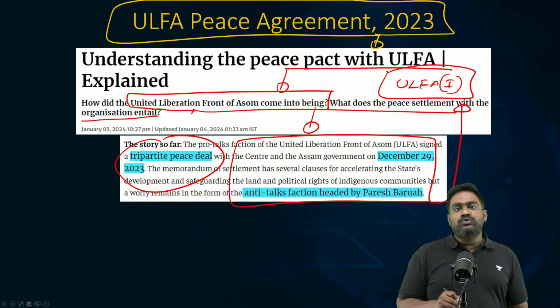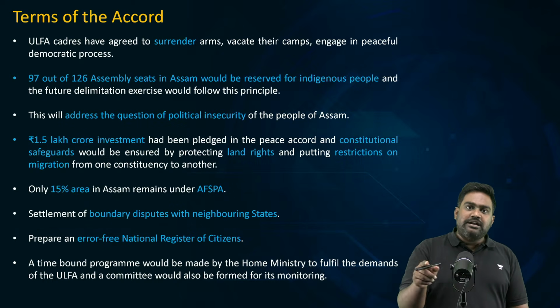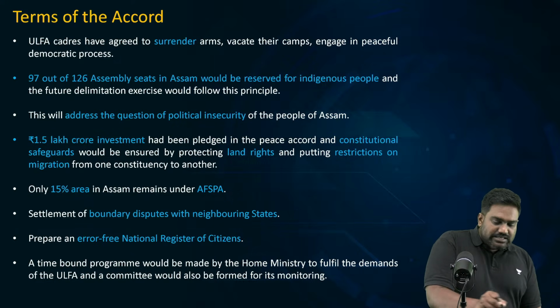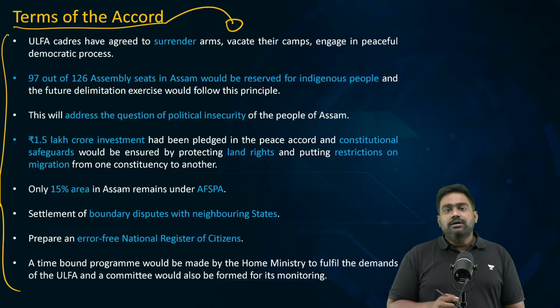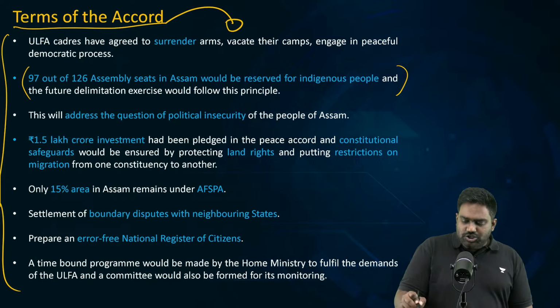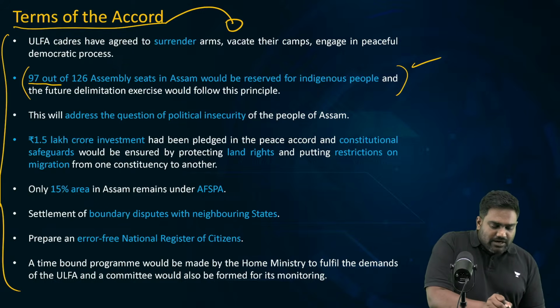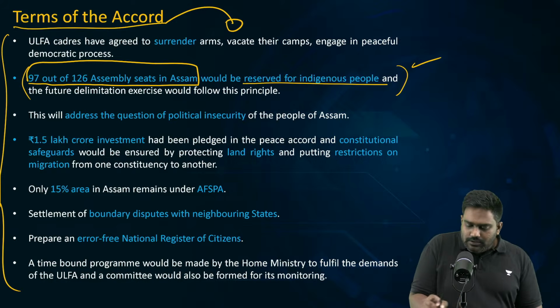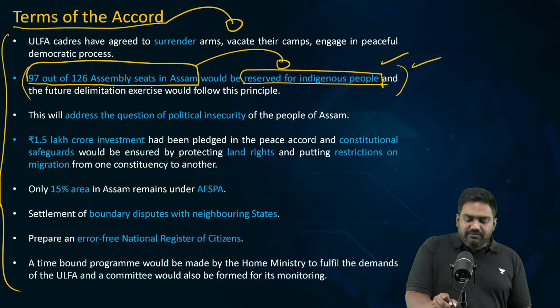So this partly brings one of the oldest, most notorious insurgencies to an end. But Paresh Barua's independent faction remains active in Myanmar. Under the peace accord, India has agreed to some concessions in return for ending this insurgency permanently. We have agreed to increase local representation for Assamese in the legislative assembly. 97 out of 126 assembly seats in the Assam state assembly would be reserved for indigenous people. For native communities like the Assamese, reservation would be given to increase their political representation.